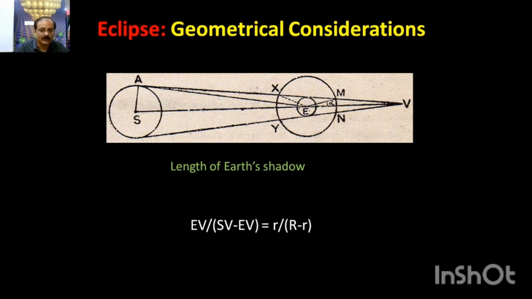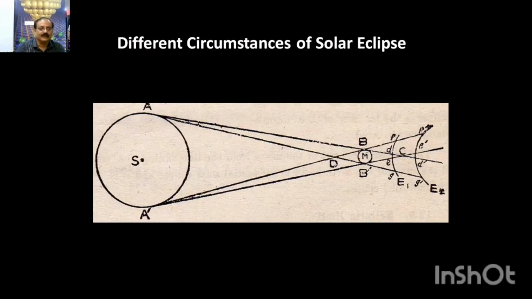The length of the shadow and so on can be calculated from geometrical formulae like EV and SV. You can understand that EV is the Earth and the vanishing point. V is the vanishing point, the shadow vanishing point. So this is one length, and SV is the sun-vanishing point distance, and from this geometry you can calculate the length of the shadow. If you know the average distance between Earth and sun today, you can calculate the length of the shadow yourself. You don't need anything else. So this is the way. That was what I was explaining, the different circumstances of the eclipse.